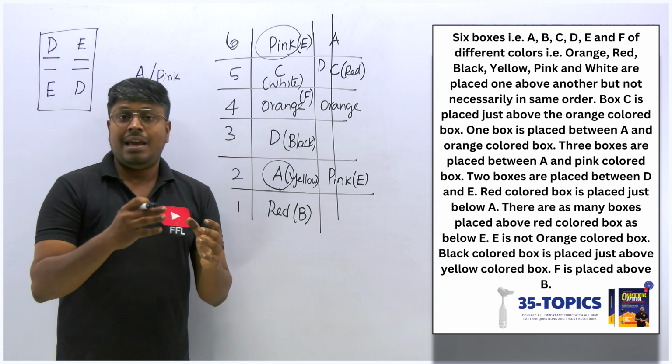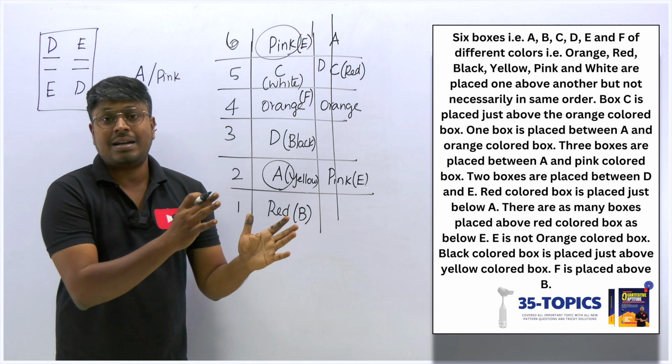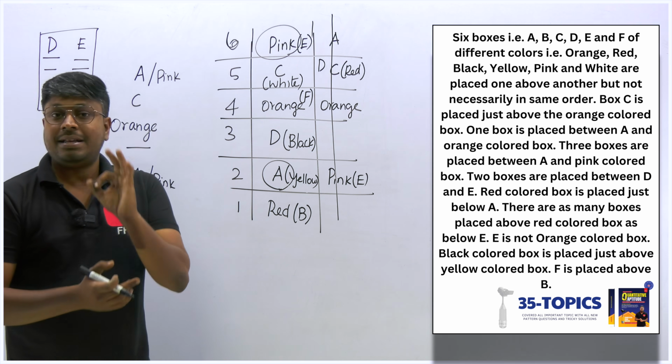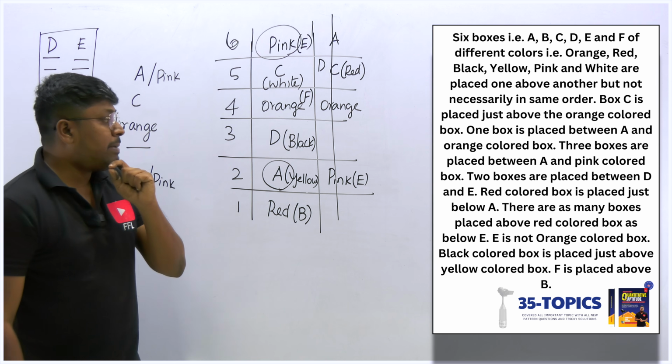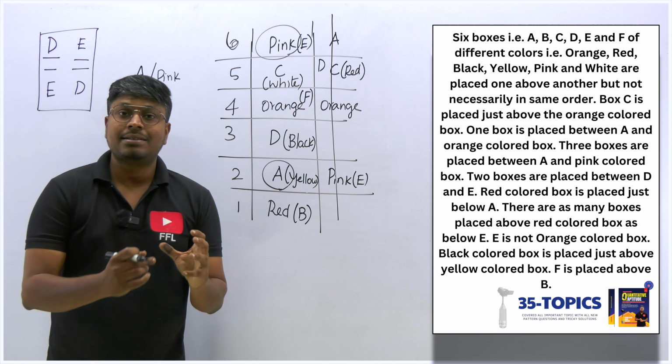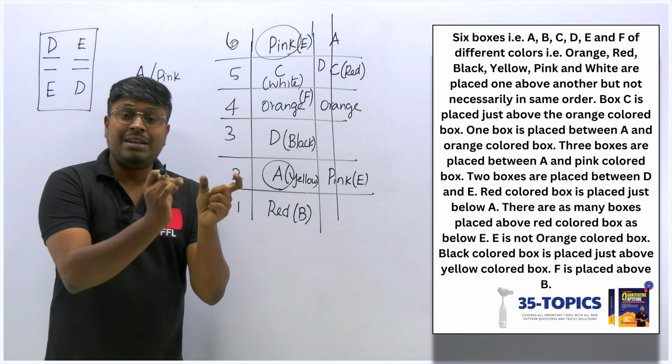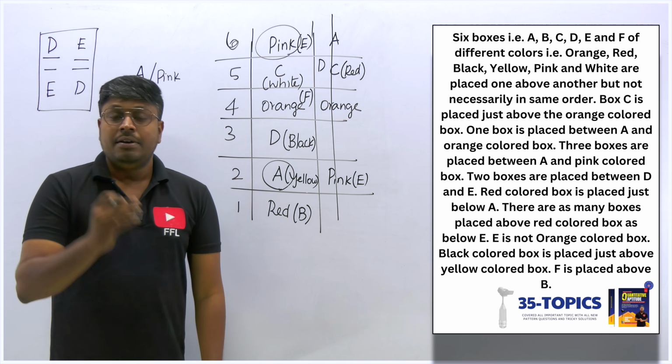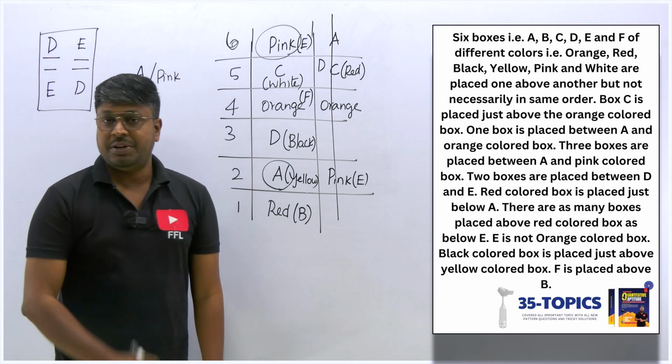So by fixing A and pink, sorry, A and red, not red, A and pink. So between A and pink there is a gap of 3 boxes. Only by using the clue we have fixed the entire arrangement. So practice like this. Just check which clue will give only the minimum number of possibilities. Fix the clue in the arrangement and try to find out the answer.